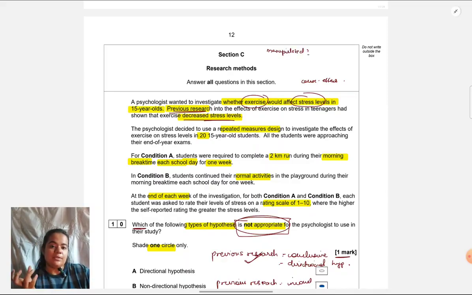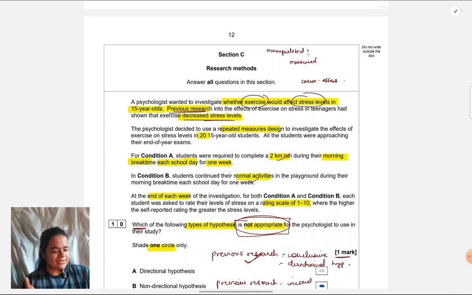Now, what has been manipulated means what has been changed by the researcher for different conditions. In this case, it is exercise, because you can see some participants are asked to run 2 kilometers and some are asked not to run, in the sense do their normal activities. So exercise is what is varying or what has been deliberately changed by the researcher for the two groups. What is the dependent variable? What has the researcher measured?